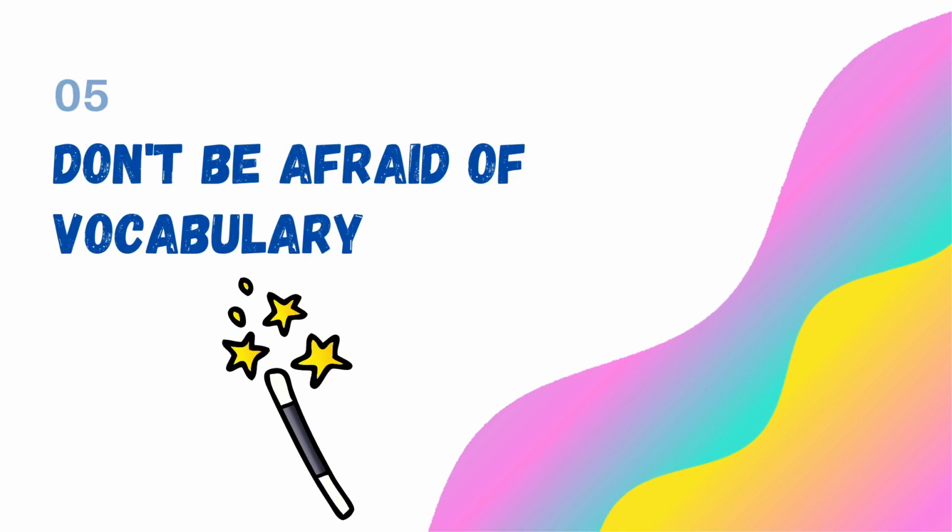Don't be afraid of vocabulary. If you do not have any idea of the meaning of a particular word in a sentence or in a paragraph, you can skip that sentence and think as if that sentence were not there in that passage, and you can continue reading. Or else you can also edit that particular sentence and continue reading the passage. And even if you skip that particular sentence in which you face difficulty in understanding the meaning of the word, the central idea of the para and the central idea of the passage doesn't change.